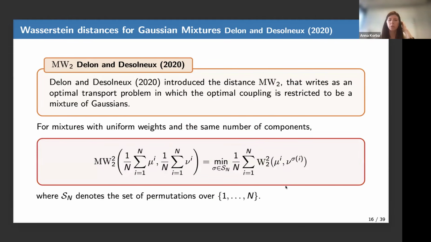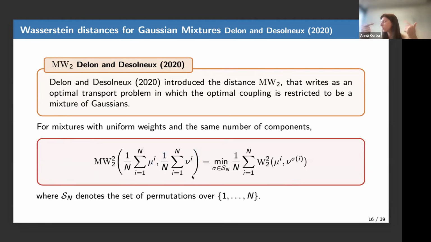In particular, I don't write their definition here, but you can show that in their setting, their distance called MW2 between two mixtures of Gaussians with uniform weights and the same number of components writes as a sum of Wasserstein 2 distances between each of these components, where you just have to choose the best permutation to match mu_i onto nu_i.